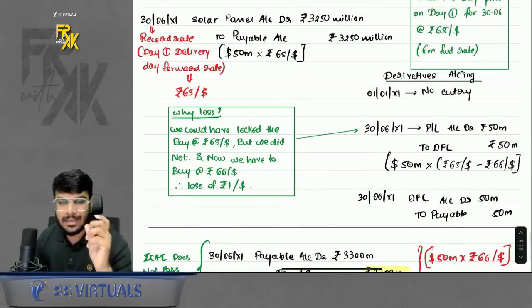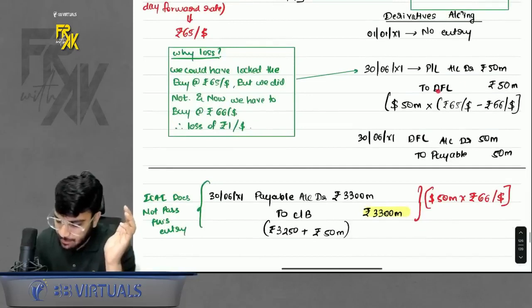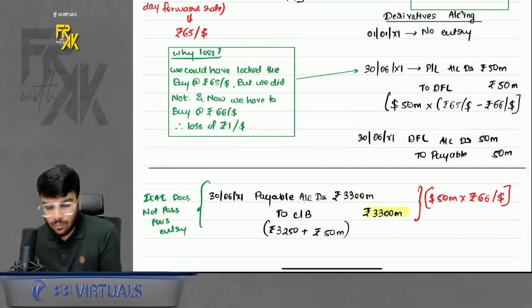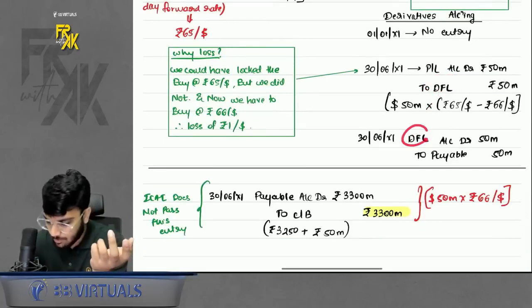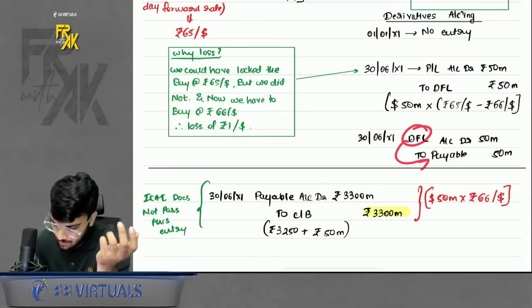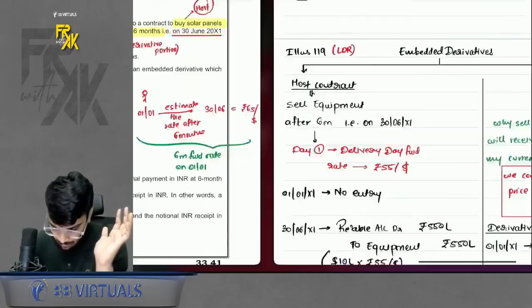Here there is some routing done. In the host contract, we booked a payable. For the derivative liability also, because we lose, we have to make a payment again. So for the derivative financial liability, whatever is there, you book a payable for it. Then both the payables, you will make the payment together. Okay, that's it. This was embedded derivative illustration number 100.